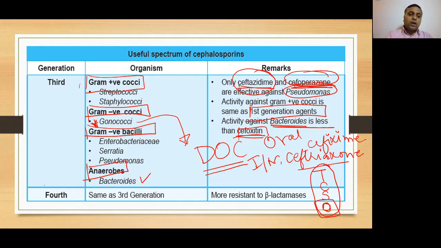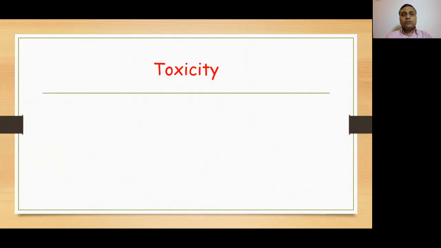Then we talk about fourth generation cephalosporins. The spectrum of these drugs is similar to that of third generation, but they show more resistance to degradation by beta-lactamase enzymes. Then, regarding toxicity of cephalosporins, number one and very important, as I told you yesterday, whenever you give an antibiotic to a patient, always give a test dose through the intradermal route. If no reaction is seen, then administer the drug to the patient.